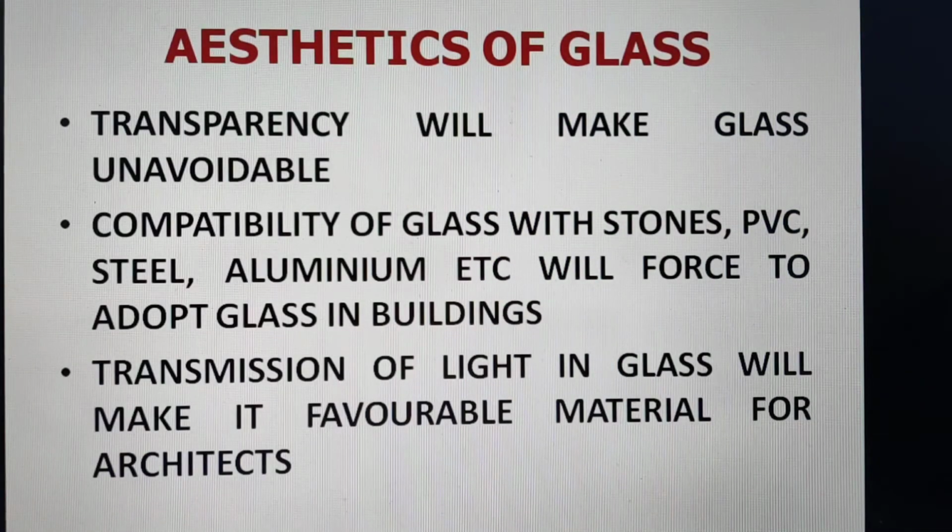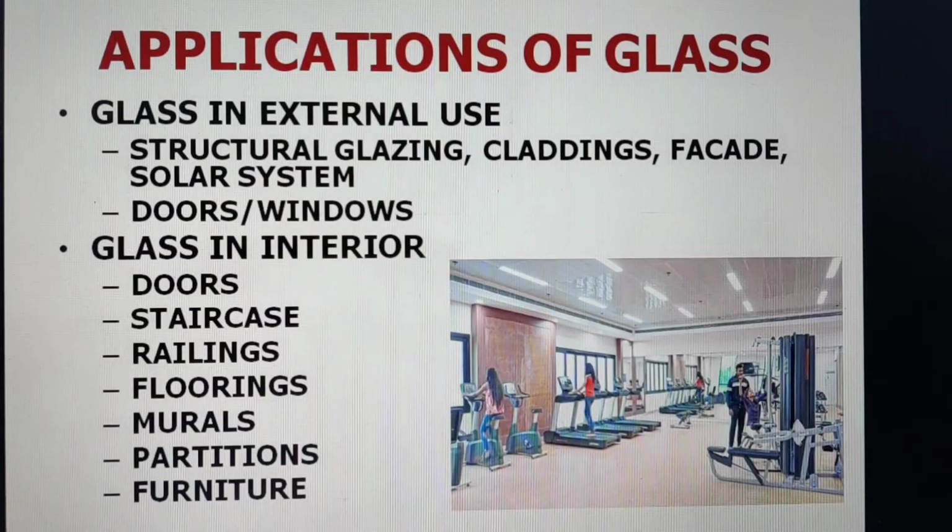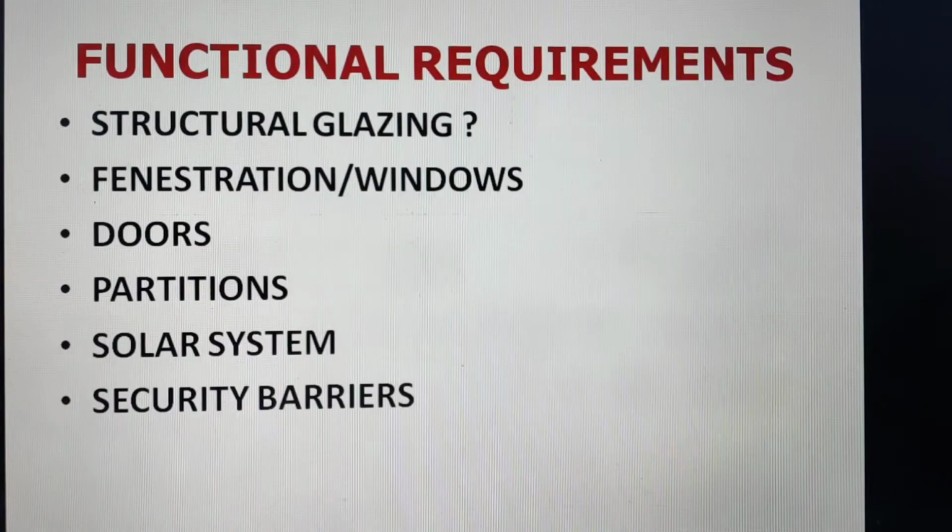And then as we have told, transparency is one of the properties, and compatibility is another property as we have discussed. And third is transmission of light in glass, which will make it a favorable material for the architects and energy efficient buildings. If we talk about applications of glass in external use, then it may be structural glazing, cladding, facade, solar system, doors, windows, and in interior it may be doors, staircases, railings, floorings, murals, partitions, furniture, etc. In almost every place we can use glass now.